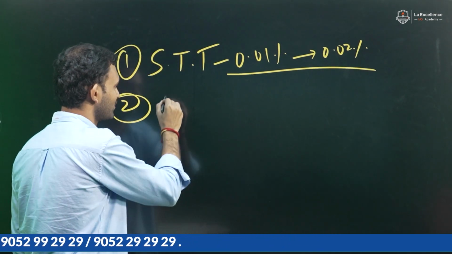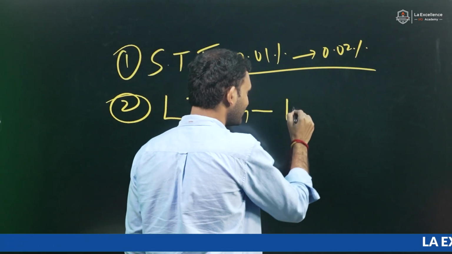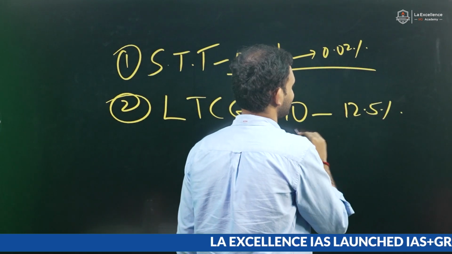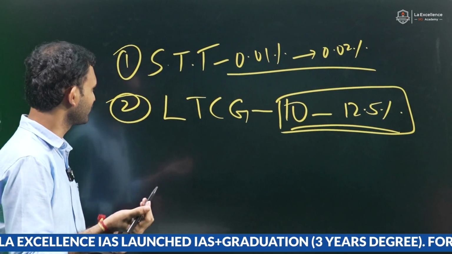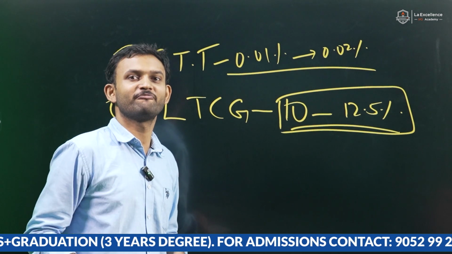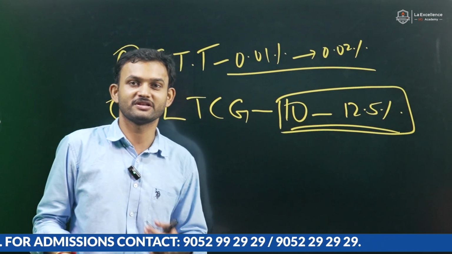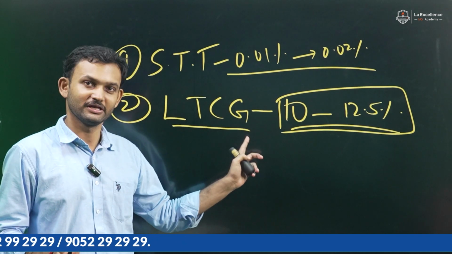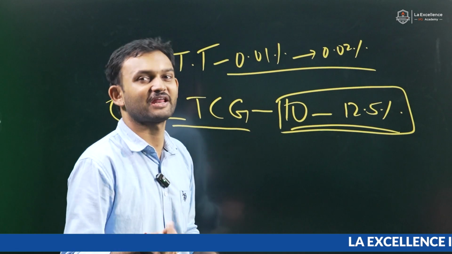The second one is about long-term capital gains, which used to be 10% and has now been increased to 12.5%. If you look at that, there is a 25% increase in long-term capital gains. For your information, long-term capital gains are gains due to the selling of property or shares or something else after over 1 year. That means earlier there used to be an incentive for not selling immediately and going for a speculative trade. This is not speculative trade, even though it has been levied 12.5% tax.